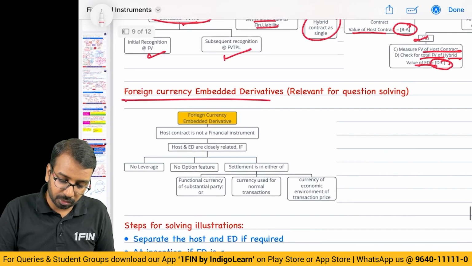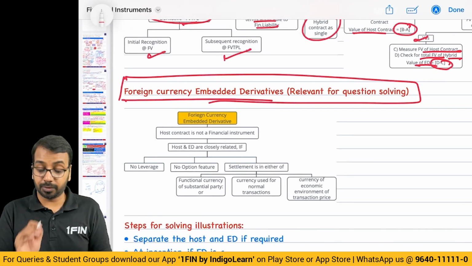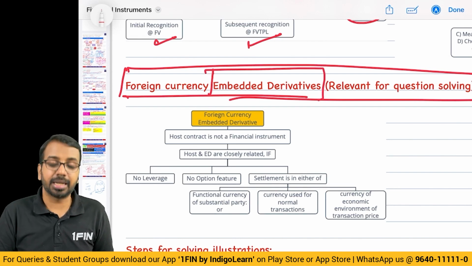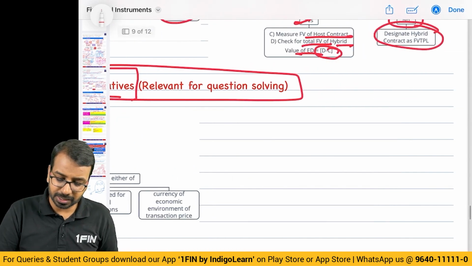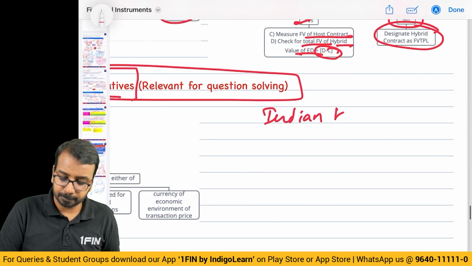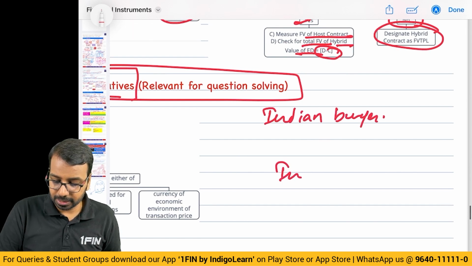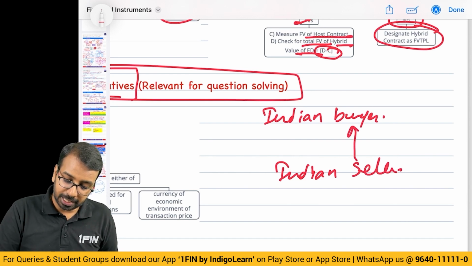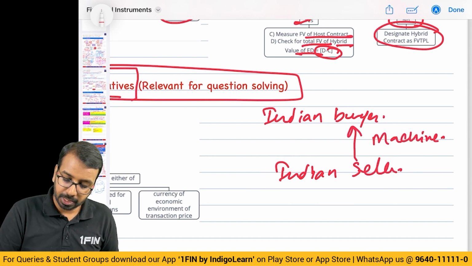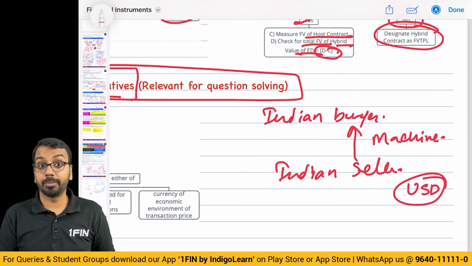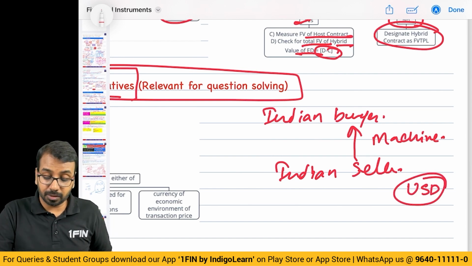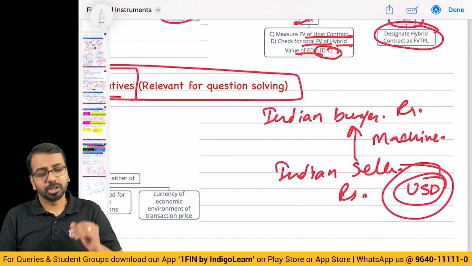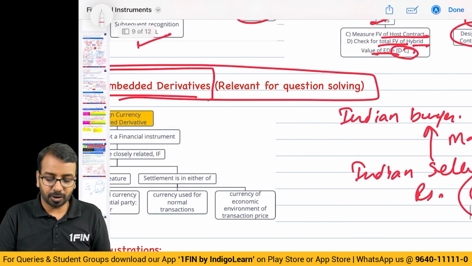Then there is a question on foreign currency embedded derivative, that's also very important. So here first we need to see whether there is a foreign currency embedded derivative in a particular contract. A typical example is there is an Indian buyer and then there is an Indian seller. Okay, they agree to sell, let us say, a machinery. The amount will be paid in USD. Now typically if the functional currency of the Indian buyer is rupees, for the seller is also rupees, why do we designate the contract in USD? So here is where the standard comes up with the concept of foreign currency embedded derivative.